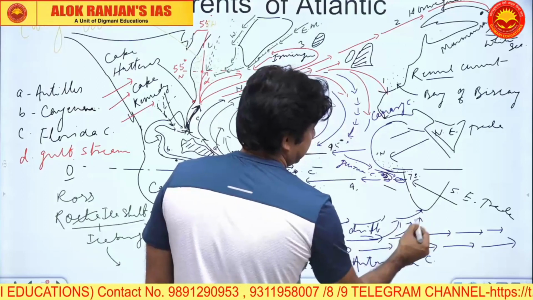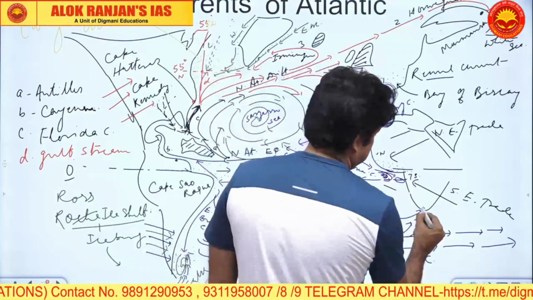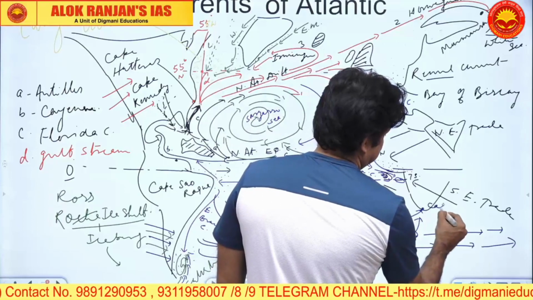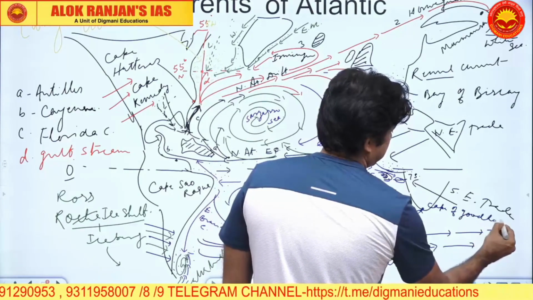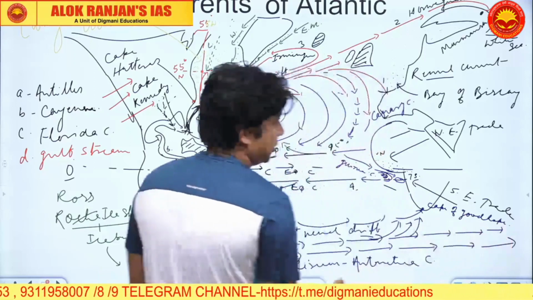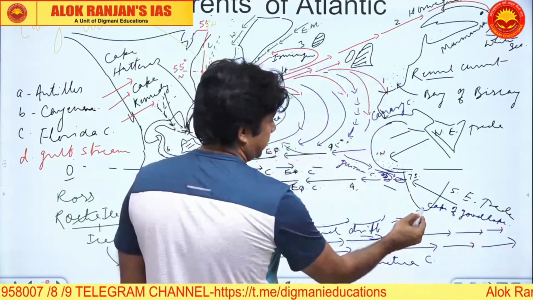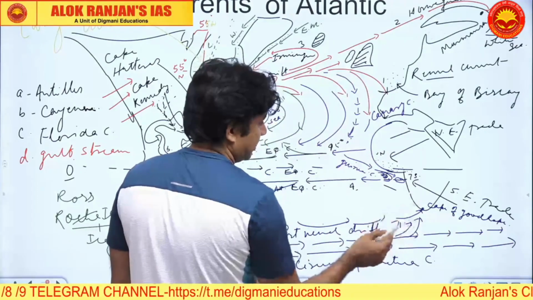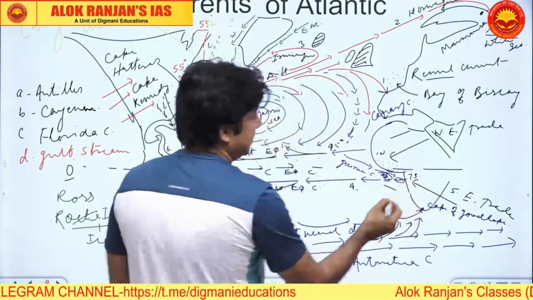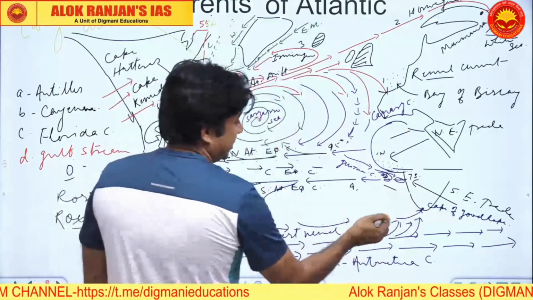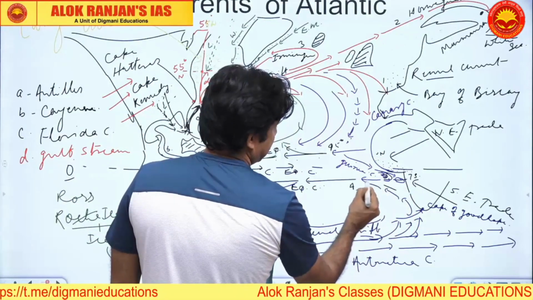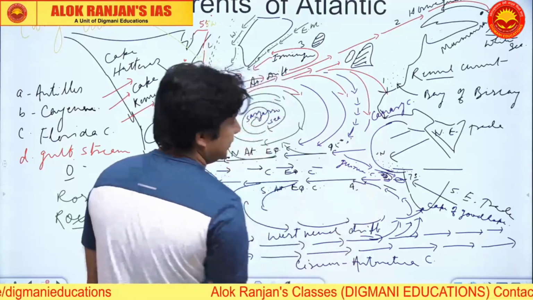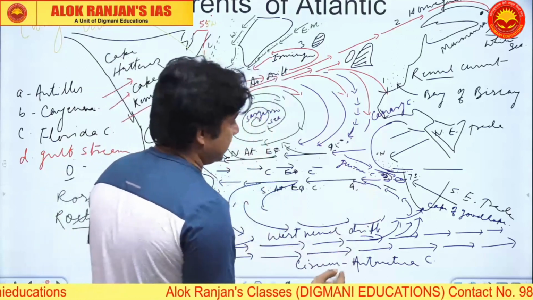It also hits the Cape of Good Hope. This is Cape of Good Hope, Vasco da Gama, if you remember. So this is Cape of Good Hope. Now as it hits the Cape of Good Hope, the cold water returns back. It returns back and it joins the South Equatorial Current.